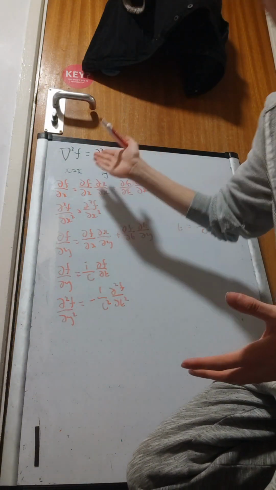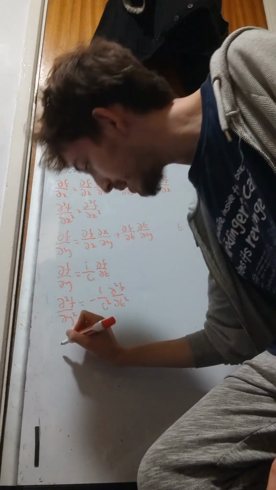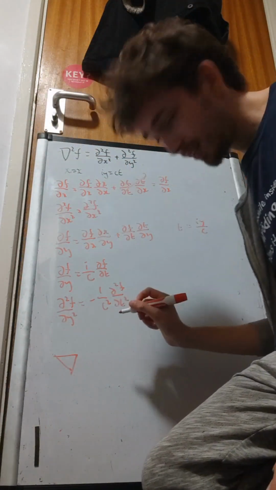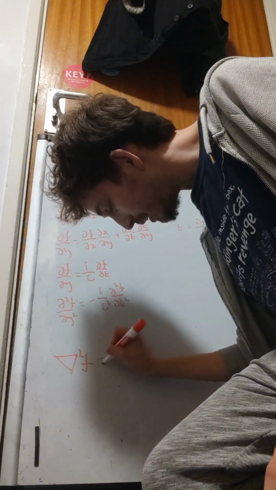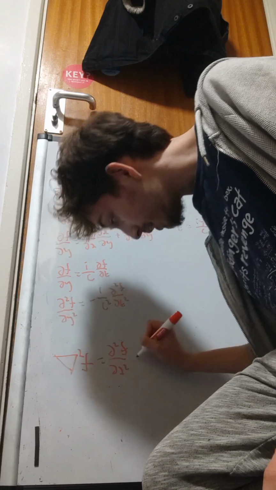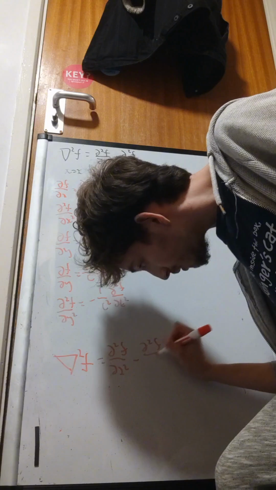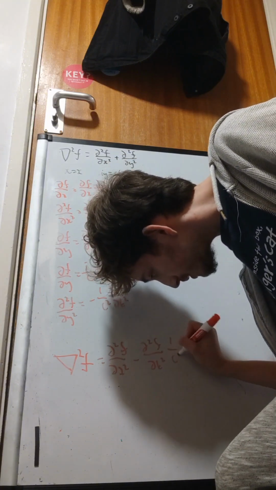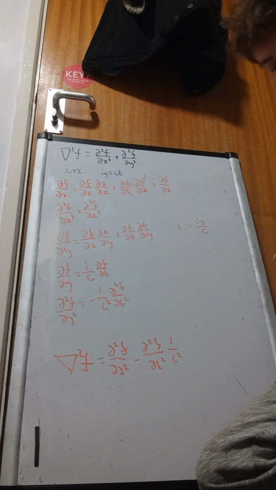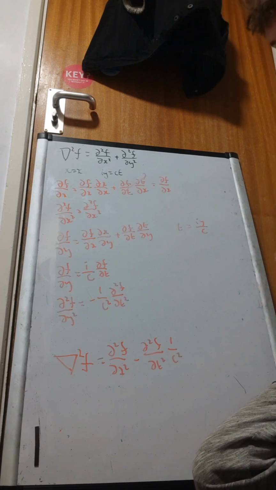And then to get an expression for the Laplacian, we simply add them together. So then we get the Laplacian, can you see this? Yep, the Laplacian of f equals d²f/dx² minus 1 over c² d²f/dt². And that's the wave equation if we set that equal to 0. So the spatial gradient of a wave is equal to 0, and that's what leads to the wave equation. It's simply the Laplacian in space-time coordinates.